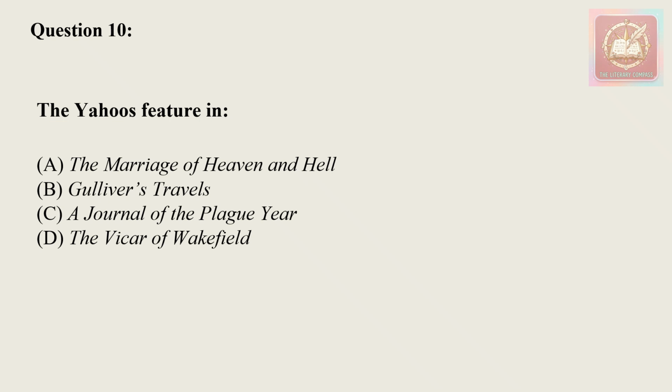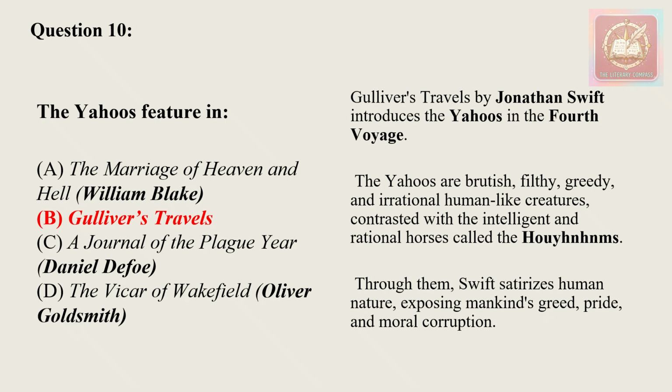The Yahoos featured in option A, The Marriage of Heaven and Hell, option B, Gulliver's Travels, option C, A Journal of the Plague Year, and option D, The Vicar of Wakefield. So the correct answer for this question will be Gulliver's Travels. The Yahoos were the greedy and irrational human-like creatures, in contrast with the intelligent and rational horses called the Houyhnhnms, which appear, I think, in the last part of this work.